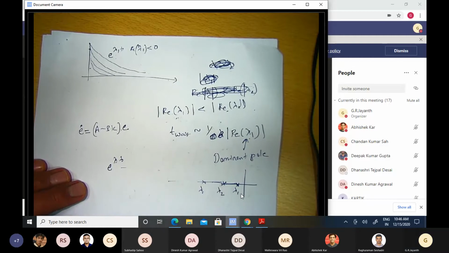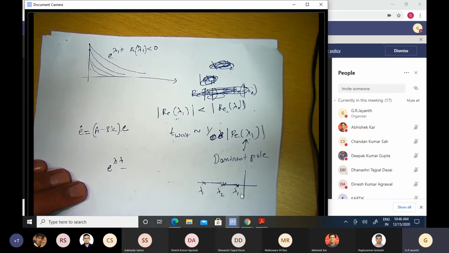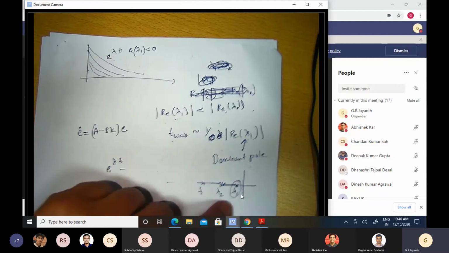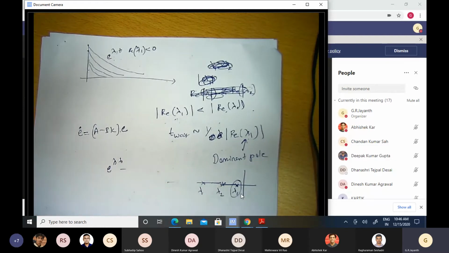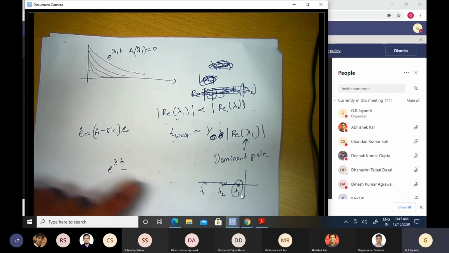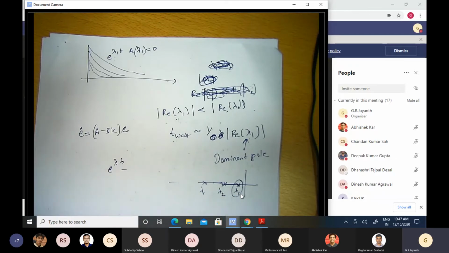What matters as far as the dynamics of the overall system is concerned is this particular one, because this is the one that's going to persist the longest. And as a control engineer, if I want this to be fast enough, then I have to make sure that this slowest pole, the dominant pole, is located as far back as I wish. Any questions about this?